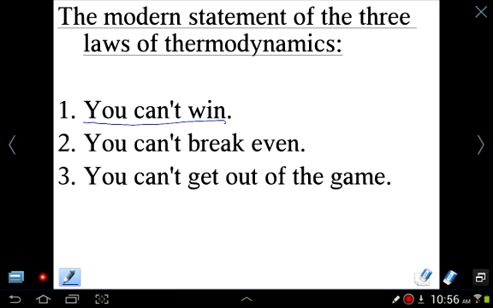So you're always losing something for the whole system, for the whole process, so you can't break even. And the third law says that you're only at zero entropy if you're at absolute zero, which is impossible to get to. So you can't even get out of the game. You can't win, you can't break even, you can't get out of the game. So think about your options at this point.